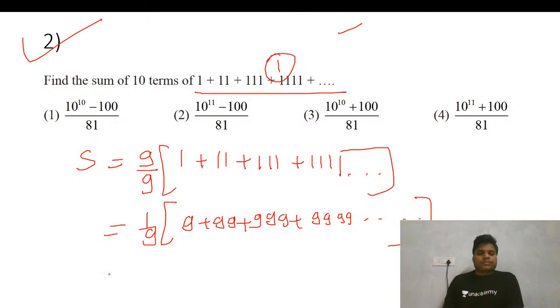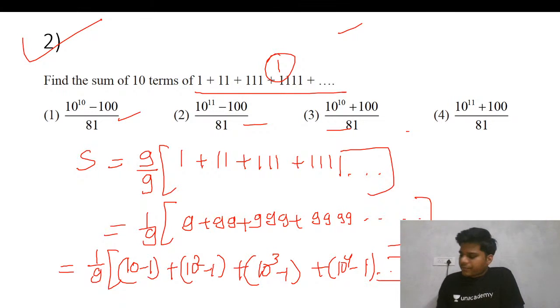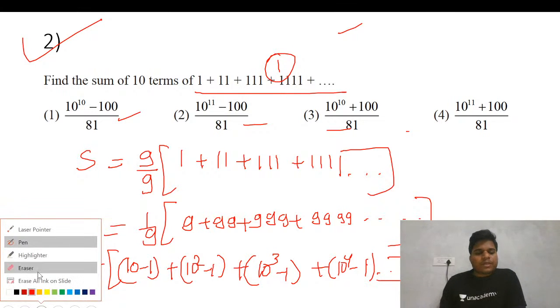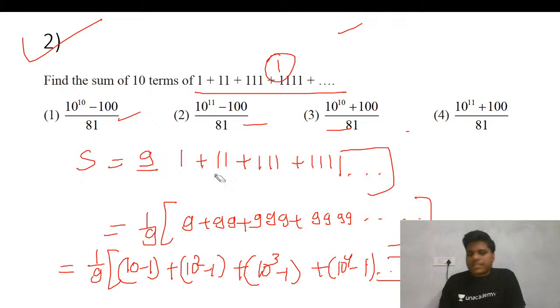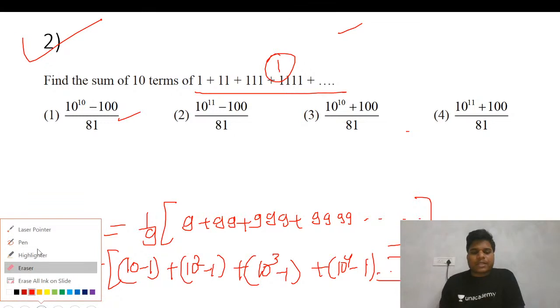Fine. So now I hope in the space where I am writing it is visible. 1 by 9, this you can write 10 minus 1, this you can write 10 square minus 1. I hope all the options given are correct, so that we have to check. And 10 cube minus 1 plus 10 to the power 4 minus 1, and in this manner this goes on. Now I hope this space is visible to you all. My video is not hiding the space where I am writing.